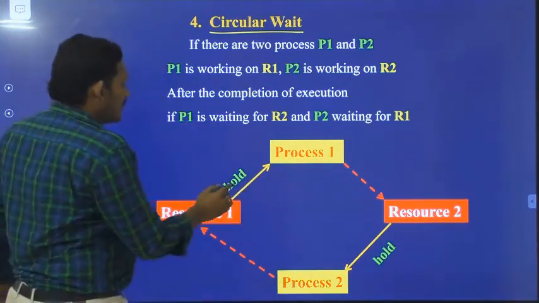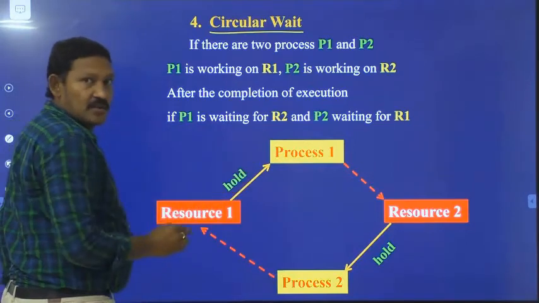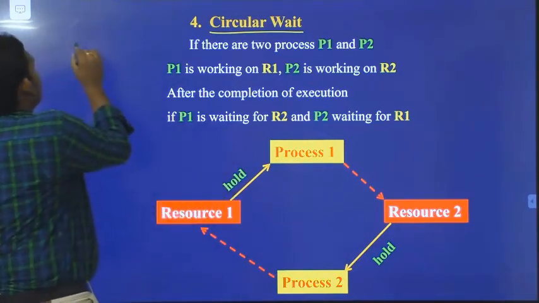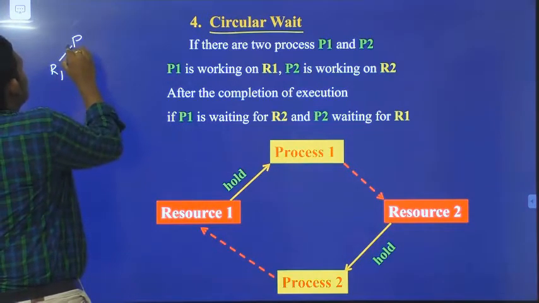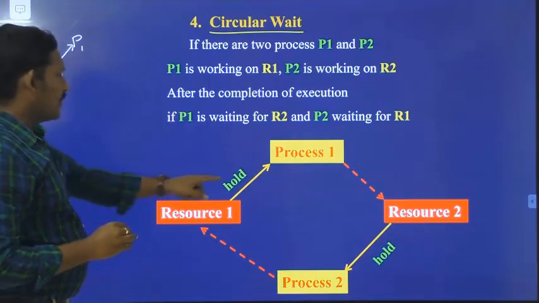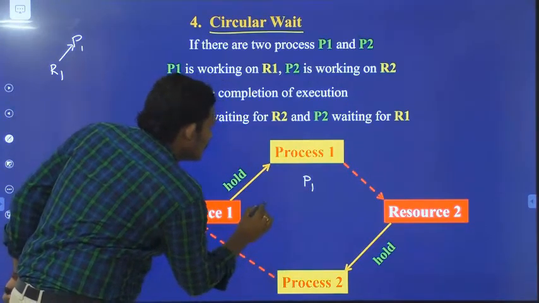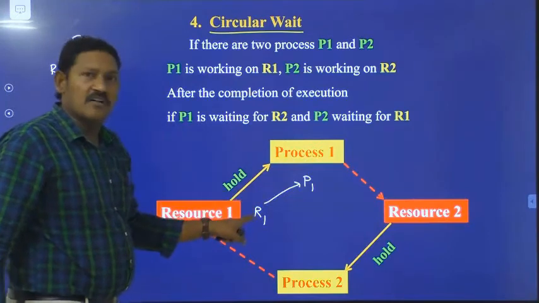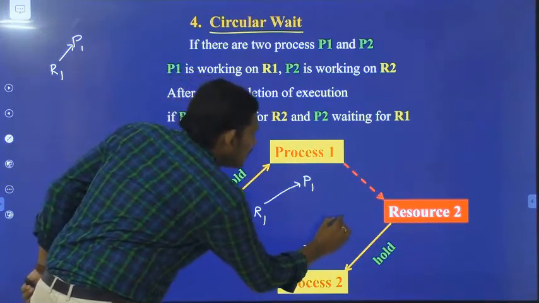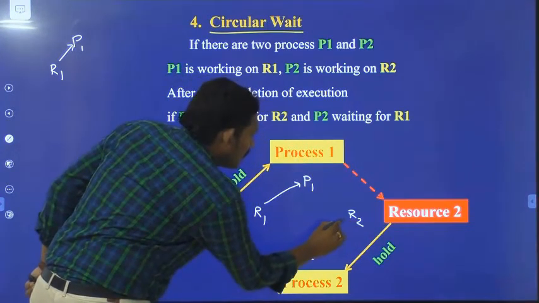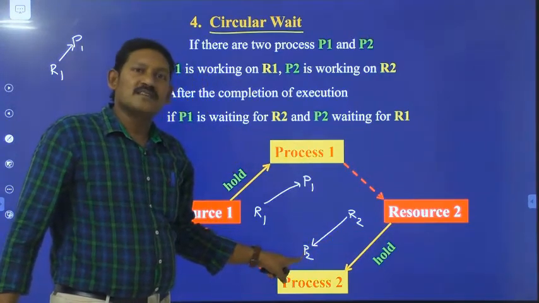It is very clear that process P1 is holding resource R1, whereas resource R2 is being accessed by process P2.